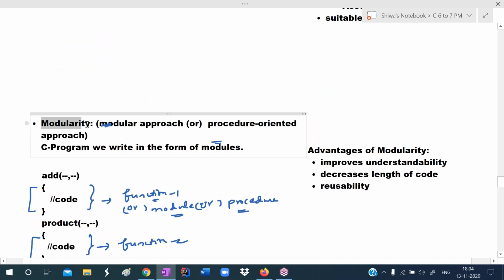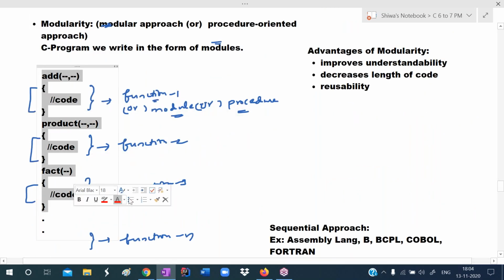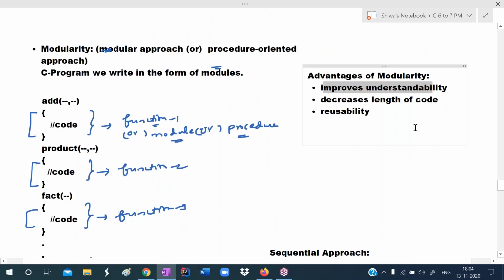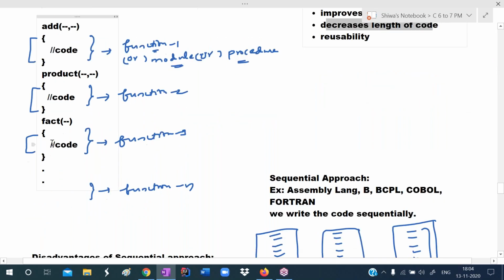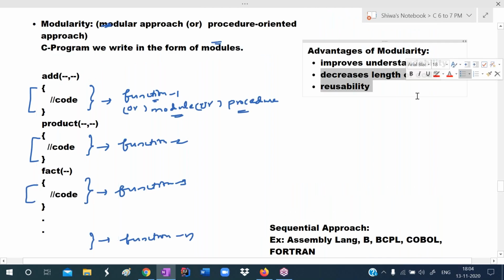Modularity means we write the program in the form of functions. Advantages are we can understand the code easily. It decreases the length of code because we write code only one time, but we can use that code any number of times by calling. So it automatically decreases the length of code and it allows reusability.